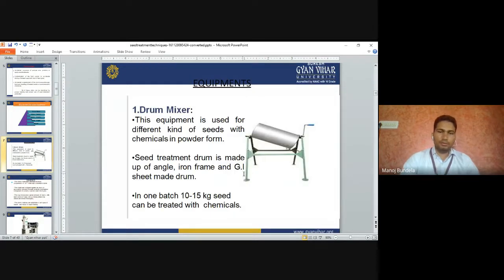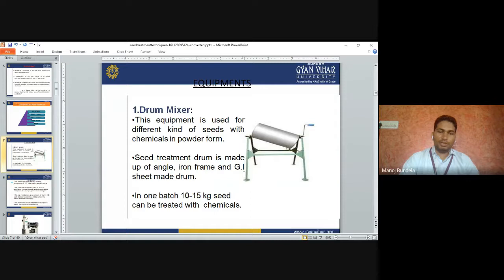Drum mixer. This equipment is used for different kinds of seed with chemicals in powder form. The drum mixer is normally used for different types of seeds, and we use the chemicals in powder form. The seed treatment drum is made up of an angle iron frame or a GI sheet drum. It is made of galvanized sheet, and the drum is made of angles.